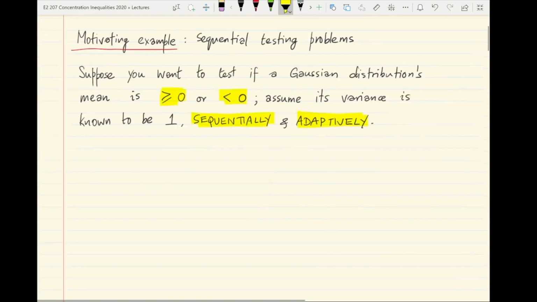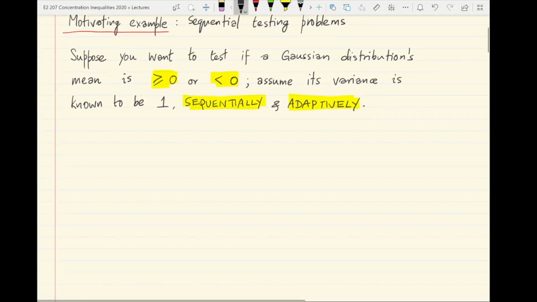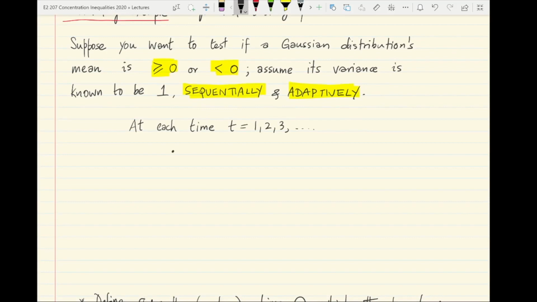So more formally speaking, here is what you as a learner or a testing algorithm would do in order to solve this problem. So this is the protocol. At each time indexed by t,